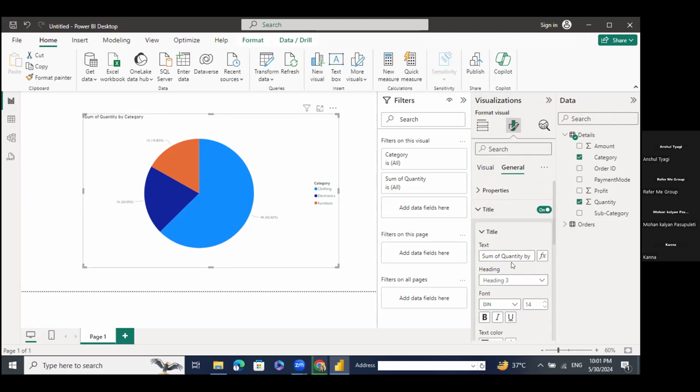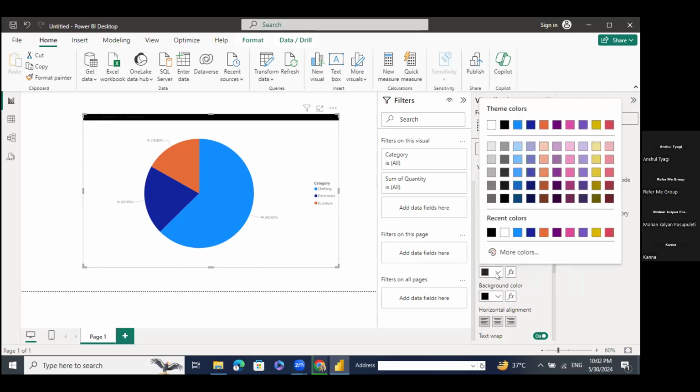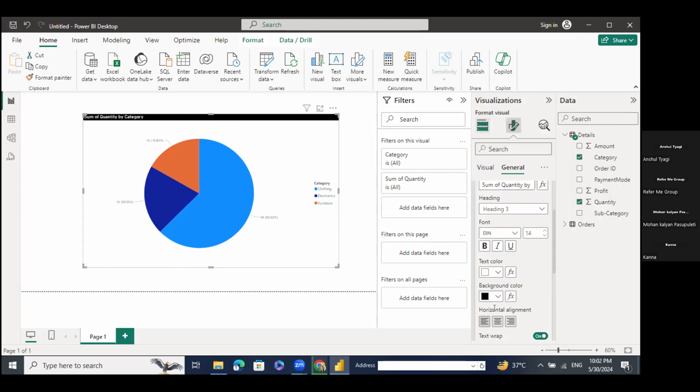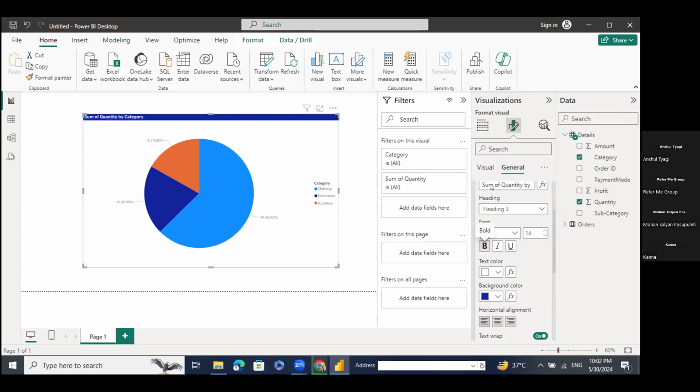I will click on bold. Just wait a second. First of all, this background is black, so the text color should be white for the font. Or I will do one thing, I will put the background color to dark blue. With that it is looking attractive, and I will click on bold so it looks bold. Now I will work on the formatting, like either increasing or decreasing the font. By setting it to 16, it is looking nice.